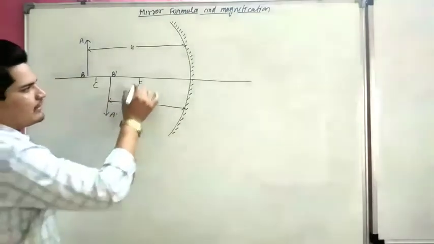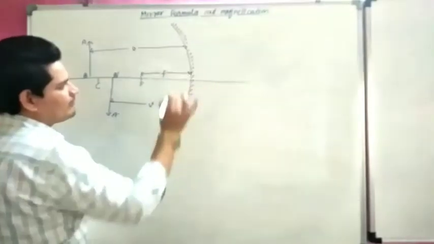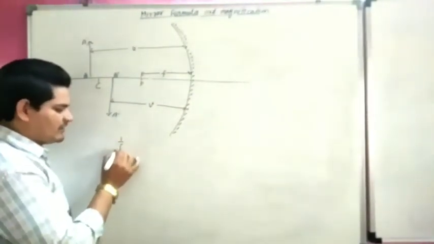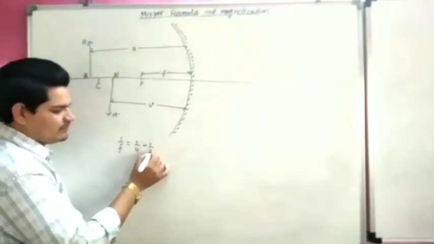This is our focal length, called small f. So the mirror formula is 1 upon f is equal to 1 upon u plus 1 upon v.